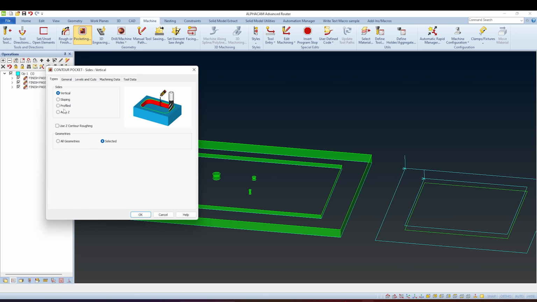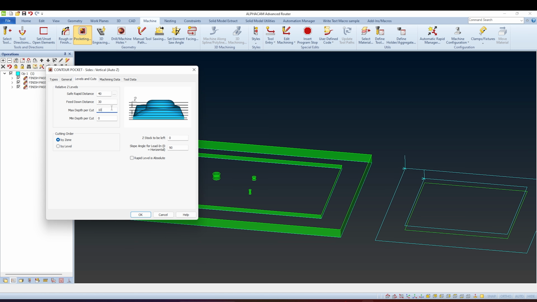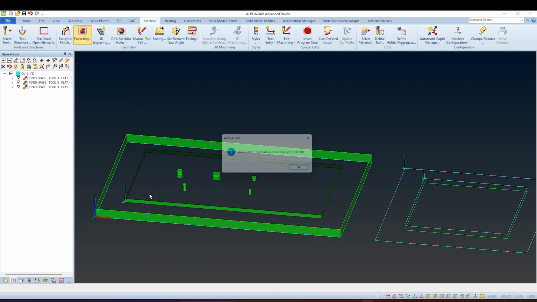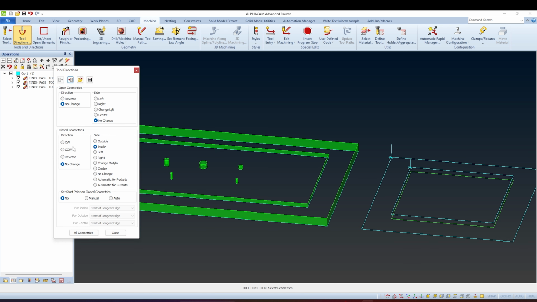Let's do pocketing using auto Z and selecting this geometry. It's not working because the direction should be inside.